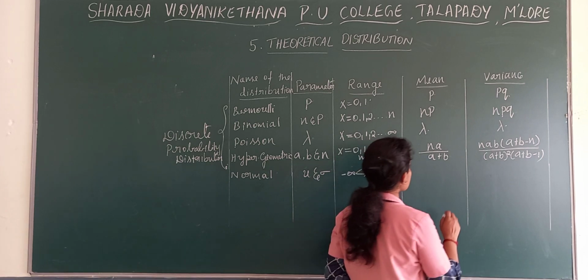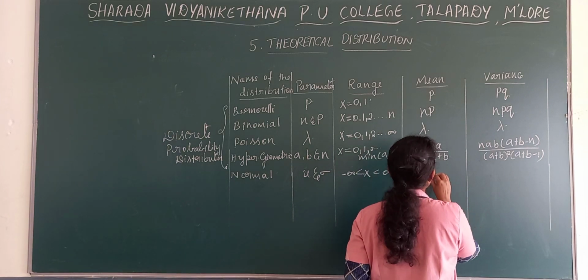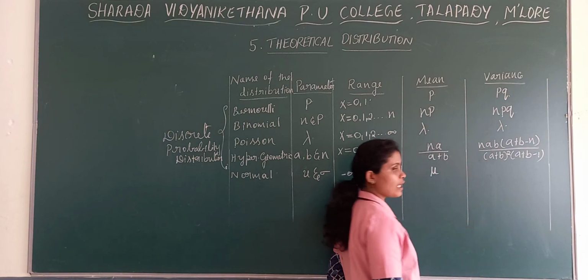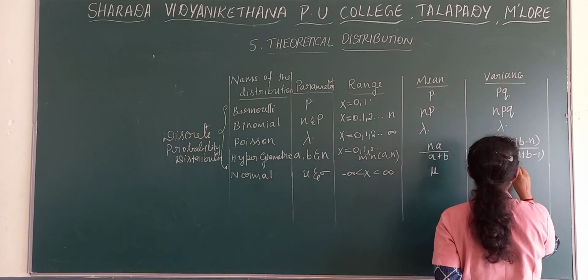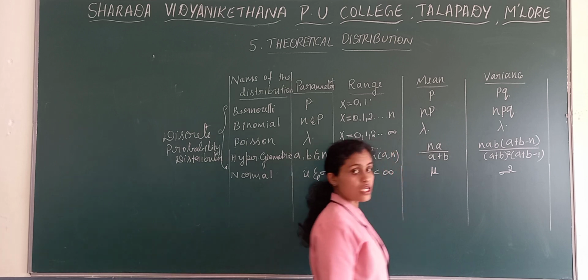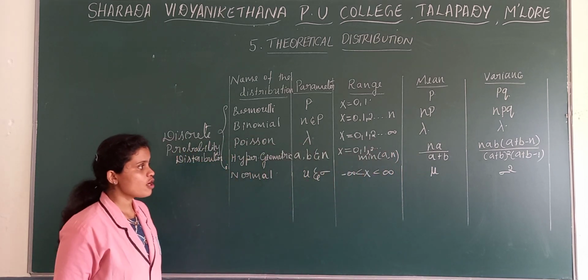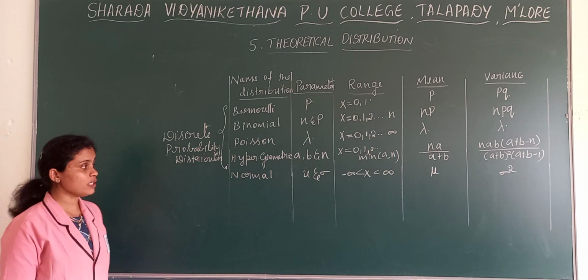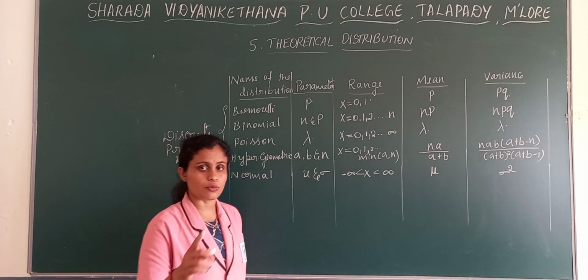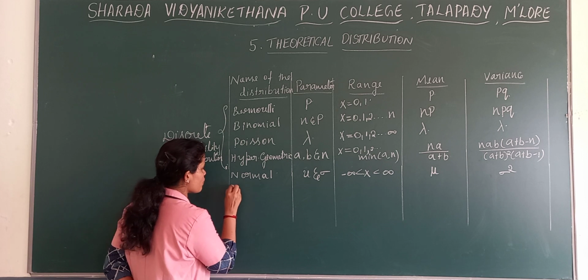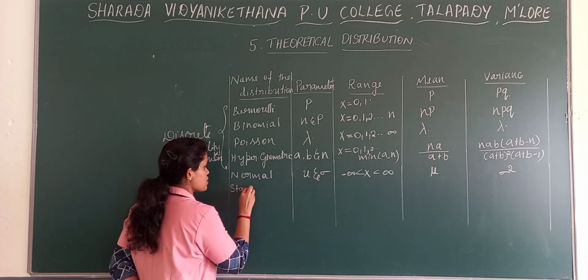And what is the mean in the case of normal distribution? Mean is mu. And what is the variance in the case of normal distribution? Variance is sigma square. Then one more distribution comes along with normal distribution, that is standard normal distribution.